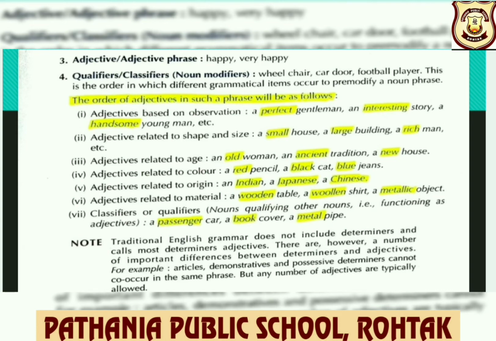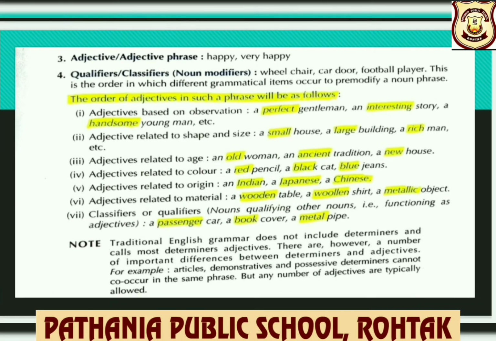Classifiers or qualifiers are nouns qualifying other nouns, that is, functioning as adjectives: a passenger car, a book cover, a metal pipe. Note, traditional English grammar does not include determiners and calls most determiners adjectives.